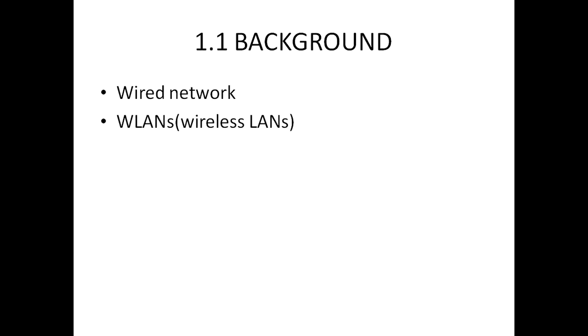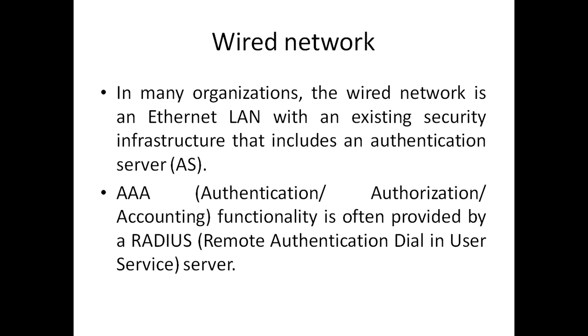So in the background, there are two types of networks. The first one is a wired network, another is a wireless LAN. In many organizations, the wired network is an Ethernet LAN, that is local area network, with an existing security infrastructure which includes an authentication server. The main functionality, that is authentication, authorization and accounting, which we call AAA functionality, is often provided by a server called a Radius server, which stands for Remote Authentication Dial-in User Service.